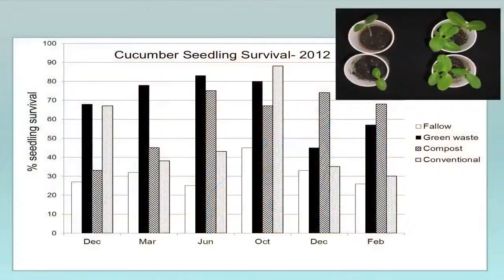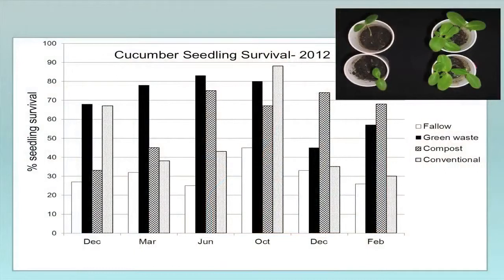So the higher the value here, the greater the disease suppressiveness of the soil. And you can see we really increased seedling survival in the soil samples that were amended with the green manure, waste, and compost. But it does jump around. It does drop off.